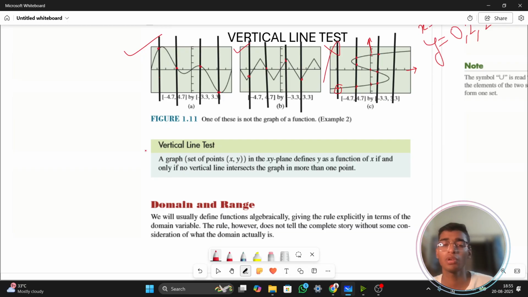So the vertical line test, what is it? A graph, a set of points in the xy plane, defines y as a function of x if and only if no vertical line intersects the graph at more than one point.